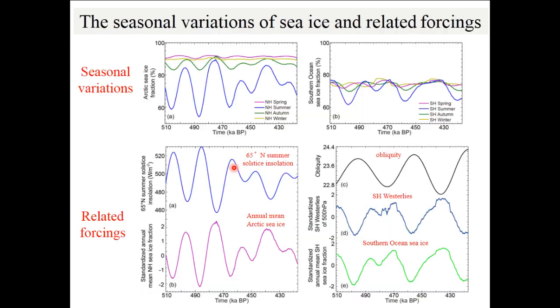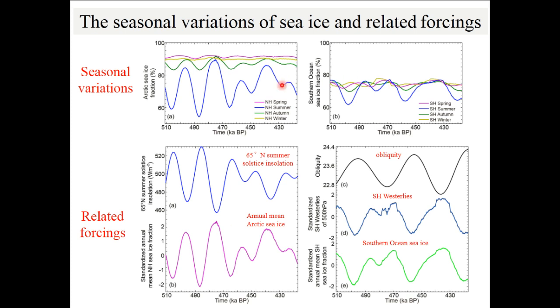In order to discuss the different response of the Arctic and South Ocean sea ice to precession and obliquity, we also analyze the seasonal variations of the Arctic and the South Ocean sea ice. This picture shows the seasonal variations of the Arctic sea ice. As we can see, the annual mean Arctic sea ice variation is dominated by its summer variation. The summer Arctic sea ice variation is controlled by the summer insolation, which is dominated by precession. So, the annual mean Arctic sea ice variation is dominated by precession.